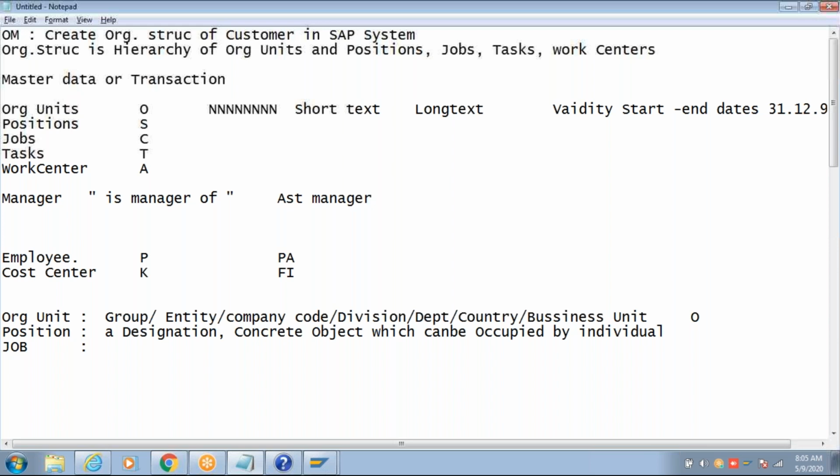So it is not a concrete object which will be occupied by an individual. For example, in a company, I have 10 trainee positions, or there are 10 trainee employees. Let's say all these are HR trainees. In this case, how many jobs are there? How many positions are there?